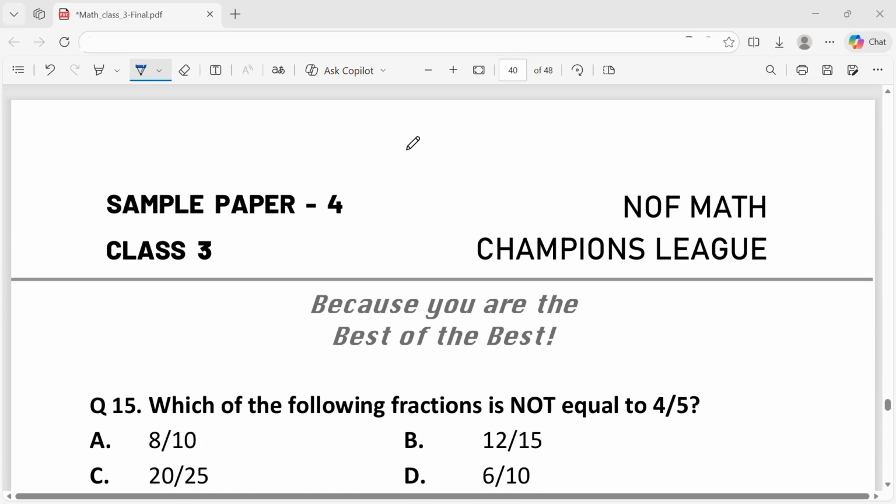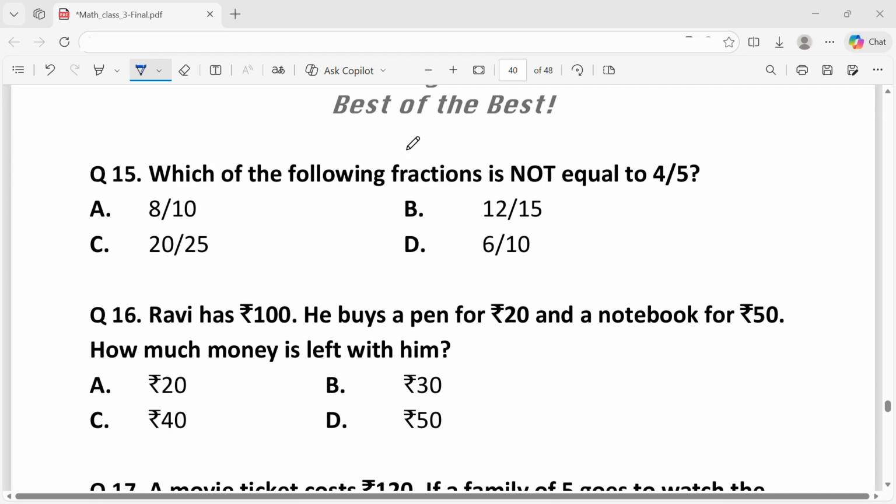Sample question 15. Which of the following fractions is not equal to 4 by 5? Simplifying all the fractions down to 4 by 5.